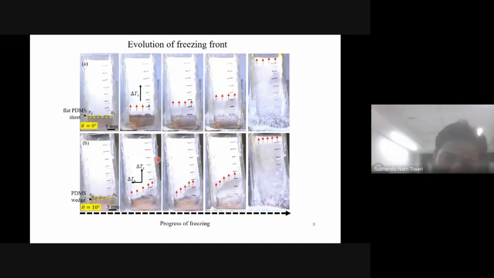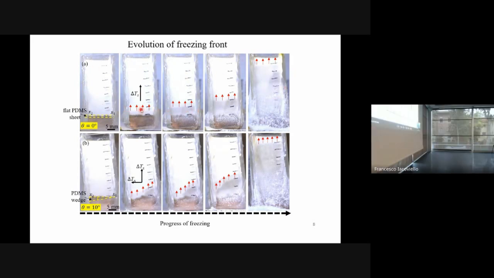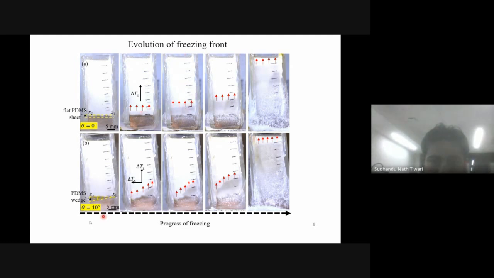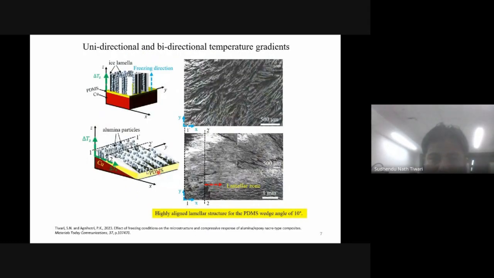I have captured a few pictures as a function of time. On the right, it shows the progress of freezing. The top one is the case of unidirectional freezing, where the ice fronts grow parallel. But in the case of bidirectional freezing, this is a PDMS wedge. This point cools faster than this point because PDMS is an insulator and this one is a copper wedge. So the ice fronts will be something maybe like this. There is an observation of a wavy profile, which further confirms this kind of nucleation and ice growth.